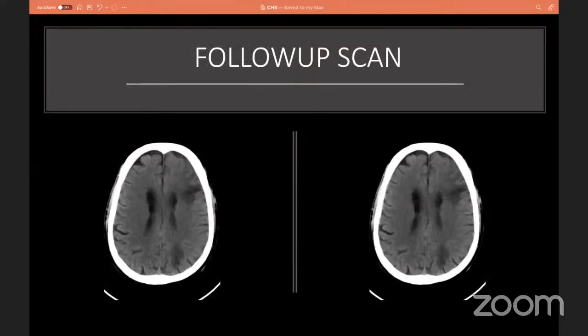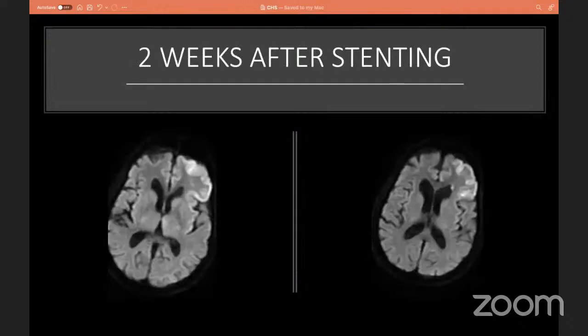This is a scan which we did almost on the second day since the event, compared to the previous one. At this point of time, we initiated anti-edema measures, and the patient was on a ventilator with hyperventilation. The anti-edema measures were mannitol and 3% sodium chloride. So this is the second day scan. This is the scan after 2 weeks. This is the MR diffusion image, which shows left frontal cortical hyperintensity.